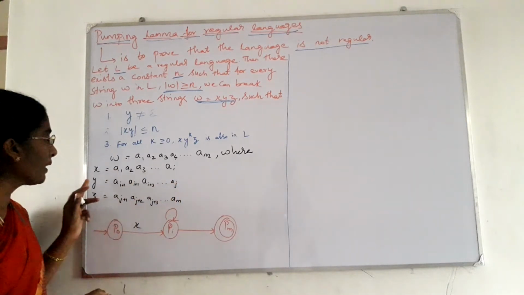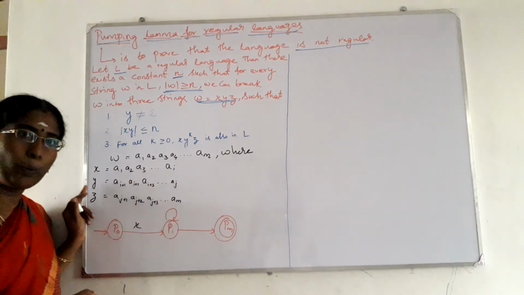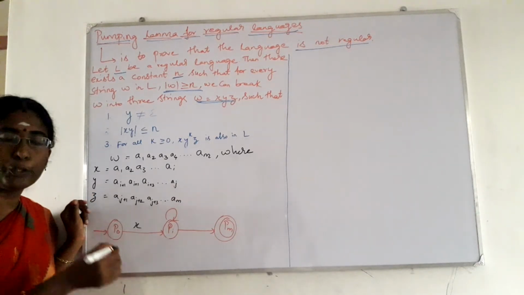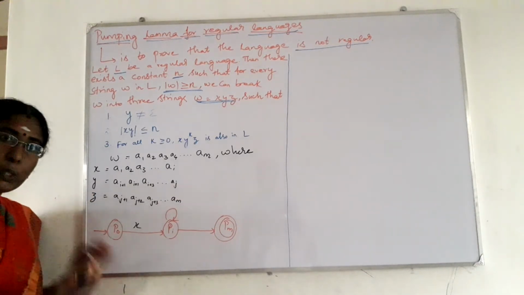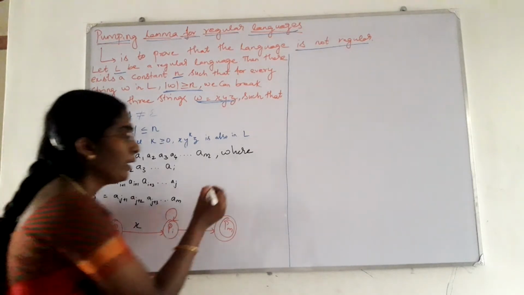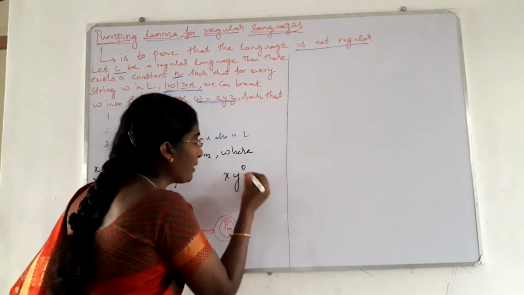And next, here we are pumping the symbol Y. Y can be pumped in the power of K value. If K is equal to 0, there is no occurrence of the symbol Y, that is X, Y power 0, Z.